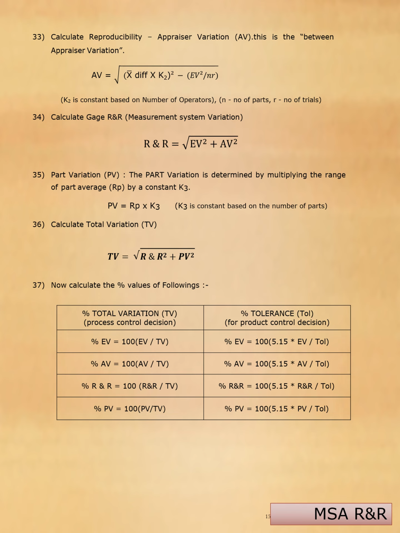Now calculate the percentage values of the following as below. Percentage of total variation is the process control decision. Percentage equipment variation equals 100 times EV divided by TV. Percentage of operator variation equals 100 times AV divided by TV. Percentage of R&R equals 100 times R&R divided by TV. Percentage part variation equals 100 times PV divided by TV.